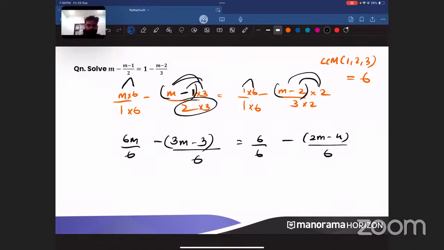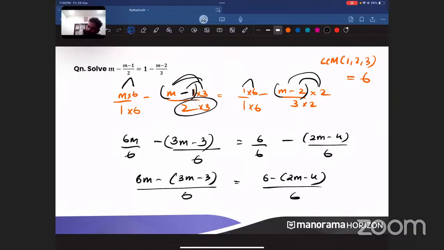Understood? Everyone understood this one? Now, did I make all the denominators the same? Yes. So can we write everything together? So can I write 6m minus 3m minus 3, the whole divided by 6, is equal to 6 minus 2m minus 4, the whole divided by 6. So now can I cancel these two? Yes, I can.